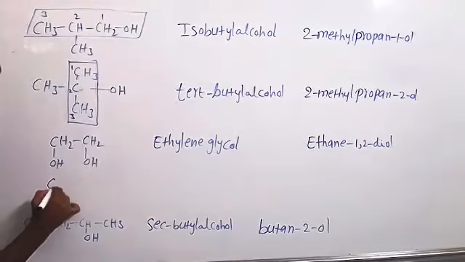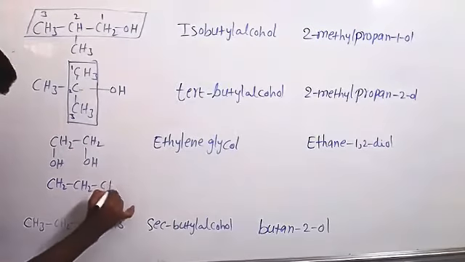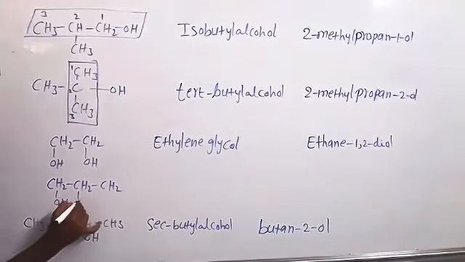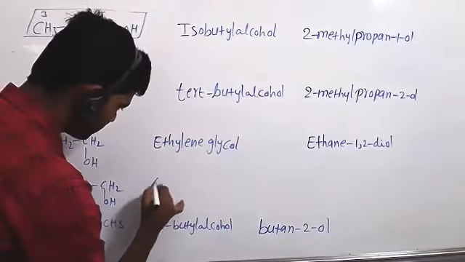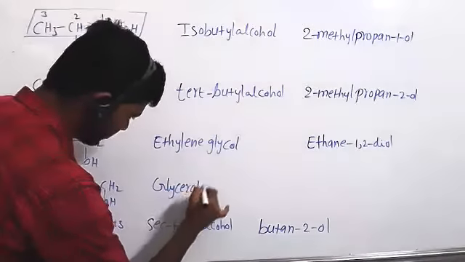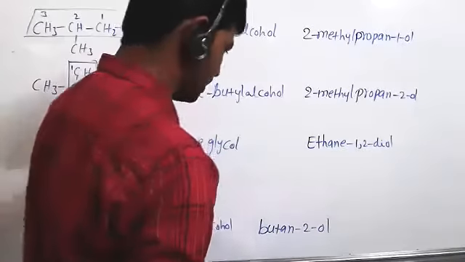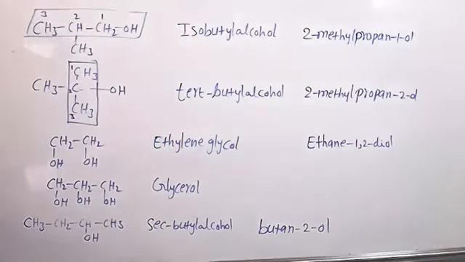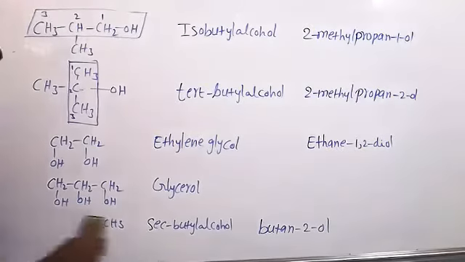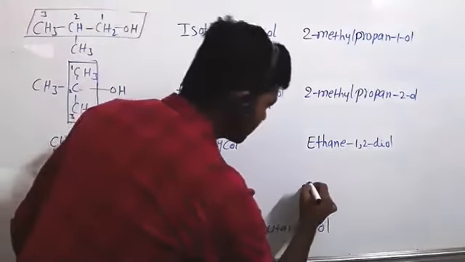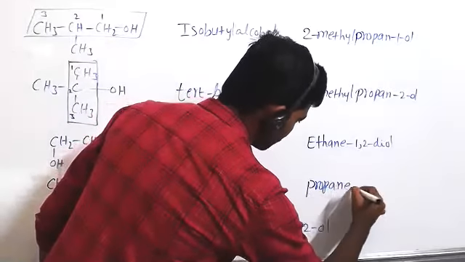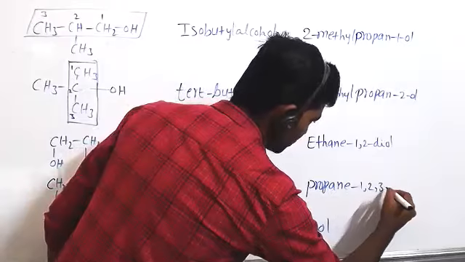The next one, CH2. All CH2 groups are attached to OH groups. So this common name is glycerol. Tell me the IUPAC name now. So propane-1,2,3-triol. Very good. So the full name of 3 carbons, propane. Then all carbons having OH group. So 1,2,3-triol.